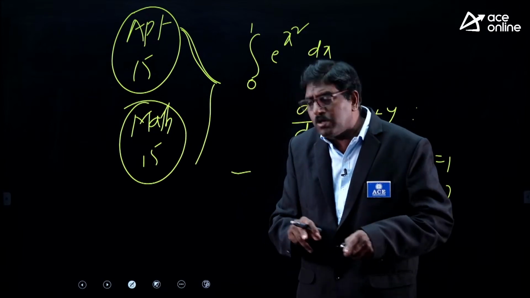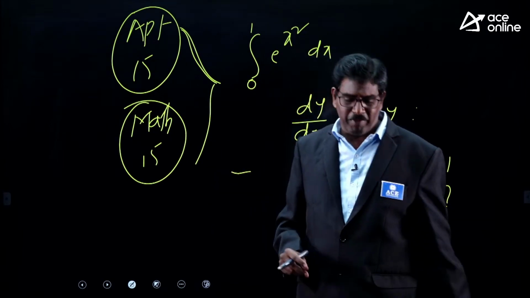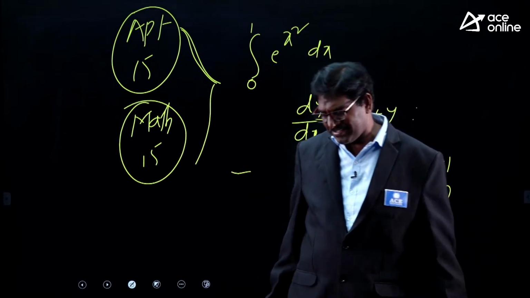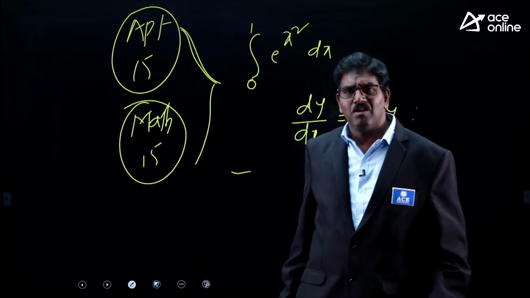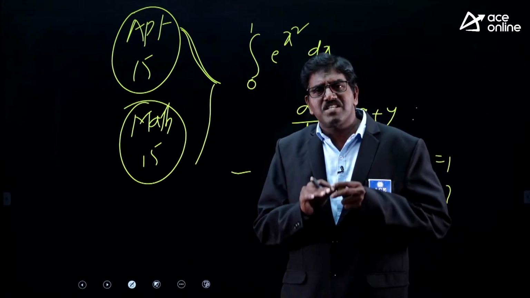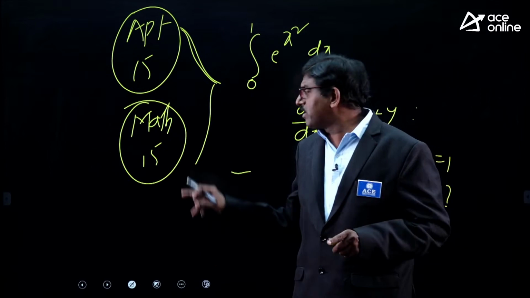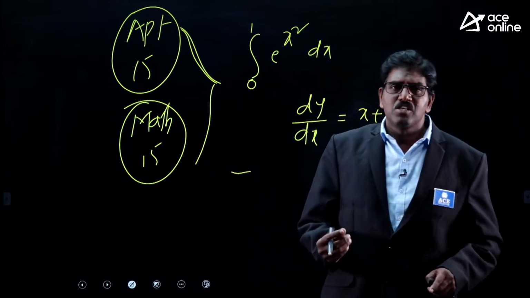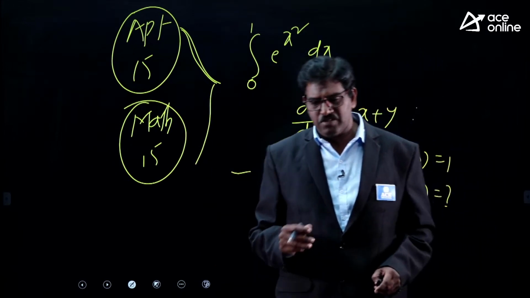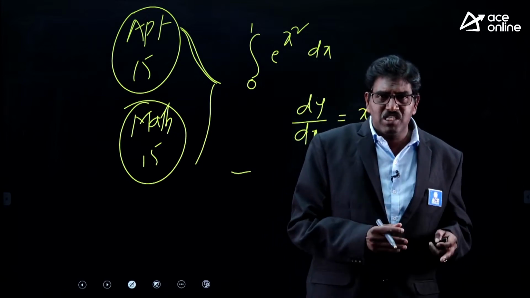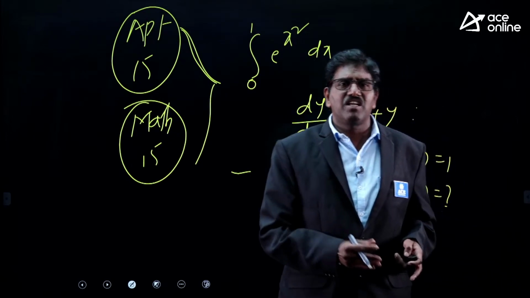Why should we give first priority to mathematics? One more important reason is very clear: mathematics applications are everywhere. In each and every subject mathematics is required. Suppose you see differential equations. Differential equations concepts can be used in electrical engineering.